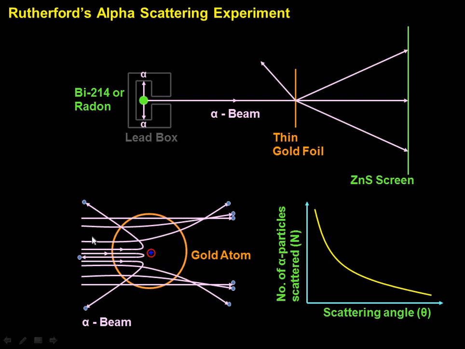After performing the experiment, from the graph also we can clearly say the following. Here you can notice the graph, which is a plot between the scattering angle and the number of alpha particles scattered. This graph reveals to us that most of the alpha particles pass straight through the gold foil or suffer only small deflections. You can notice this from the figure which we have seen here.